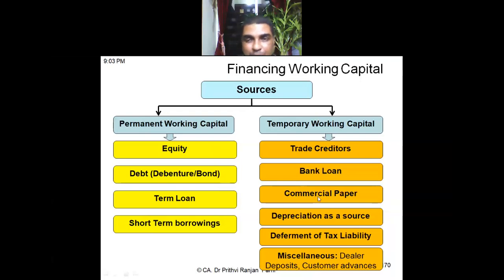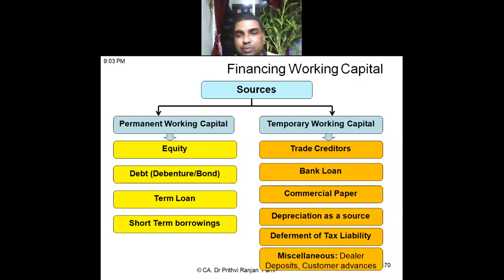What is commercial paper? Do you know this? Any idea? No, sir. Commercial paper means where day-to-day transactions are recorded. No, it is not like this. It is a kind of short-term borrowing instrument. A kind of promissory note is issued. Very short term, normally maturing within 1 year. It is a promissory note issued by the company, and people will buy that commercial paper.